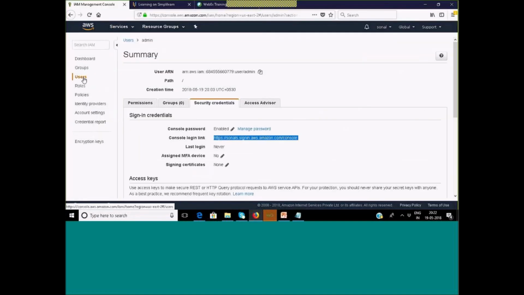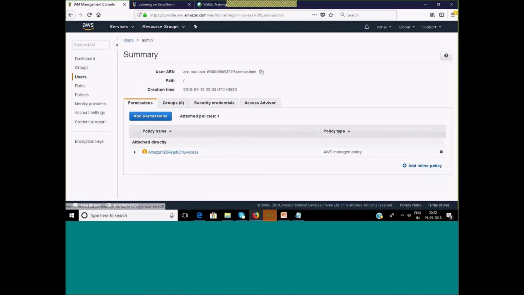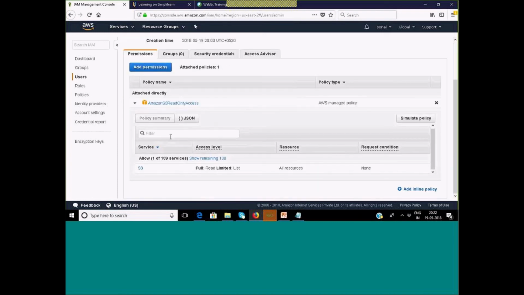I am there under users. So like this, you can select the user and you can add the permission, right? You can see this Amazon S3 read only permission. Now let me see the JSON of this policy. As I select this, down you can see policy S3, the read access is full and limited list access is there.